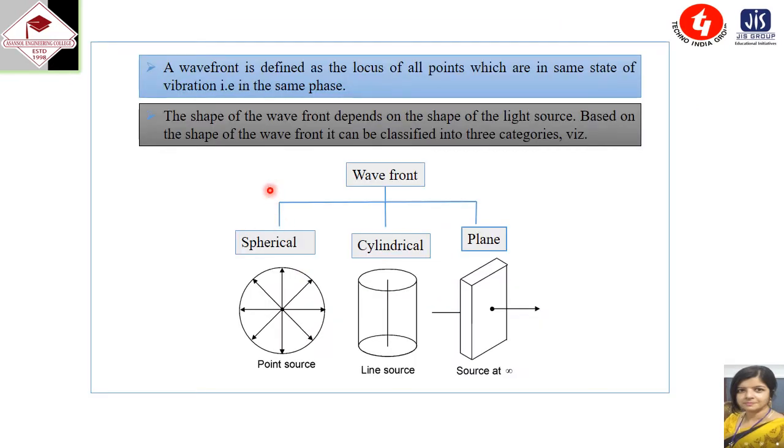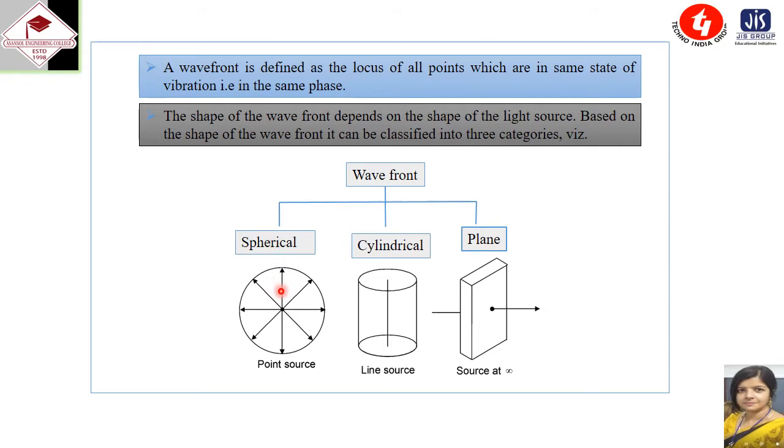Now, wavefront. A wavefront is defined as the locus of all points which are in the same state of vibration, that is, in the same phase. The shape of the wavefront depends on the shape of the light source. Based on the shape of the wavefront, it can be classified into three main categories: spherical wavefront, cylindrical wavefront and the plane wavefront.